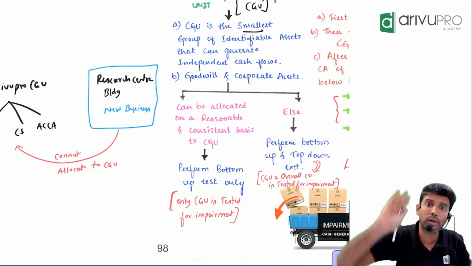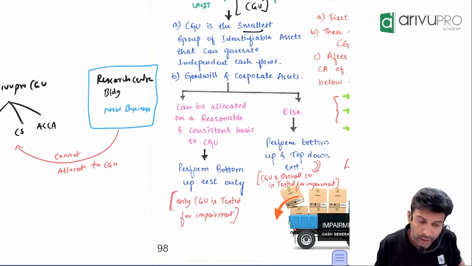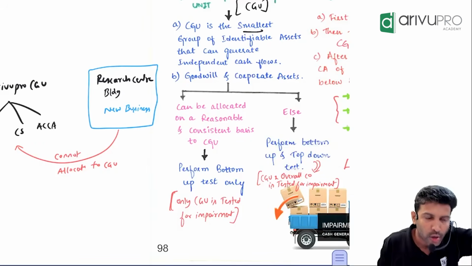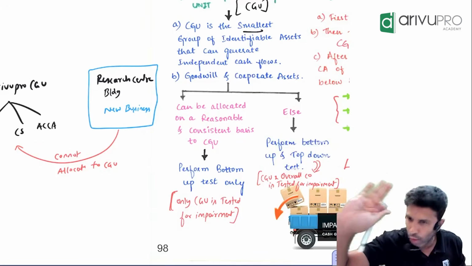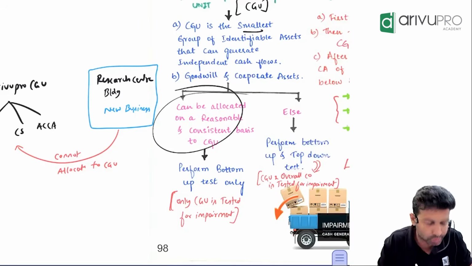So that means Coimbatore's 4 assets become CGU number 3. So is it necessary we should have only one CGU, or we can have more than one? We can have more than one. So what you'll have to do is, when you have goodwill, first allocate the goodwill to all the CGUs.